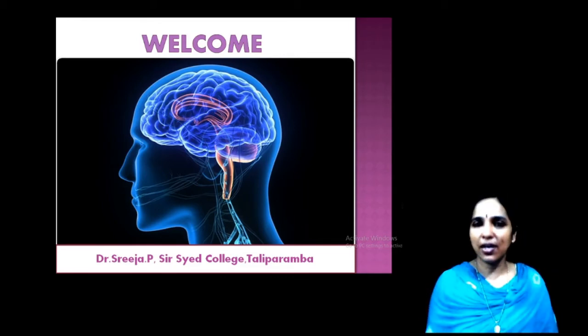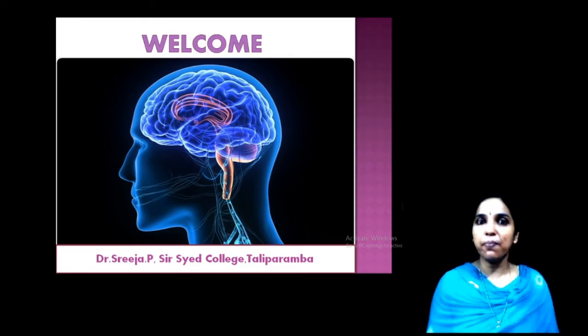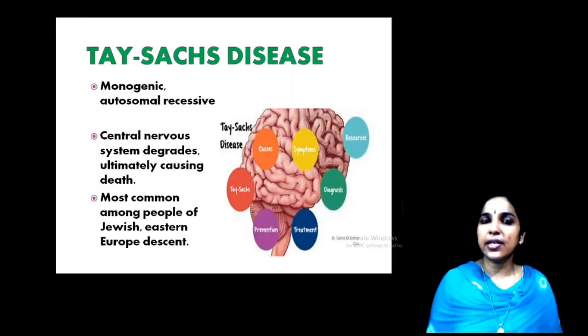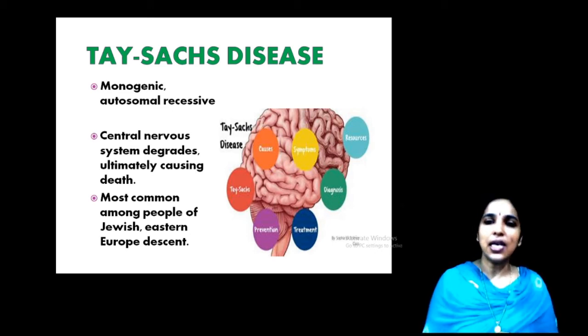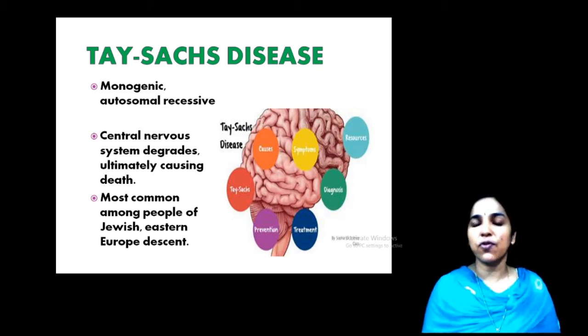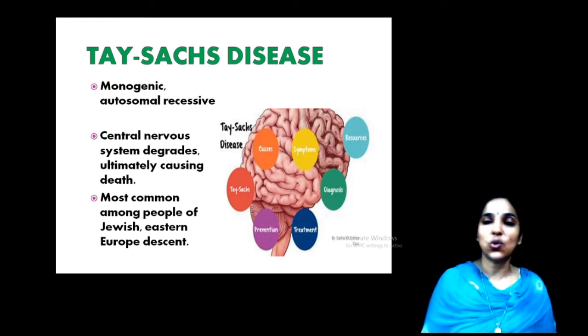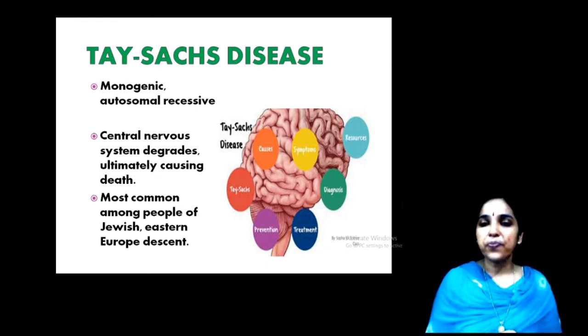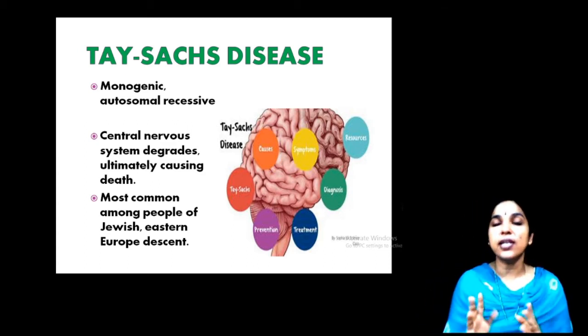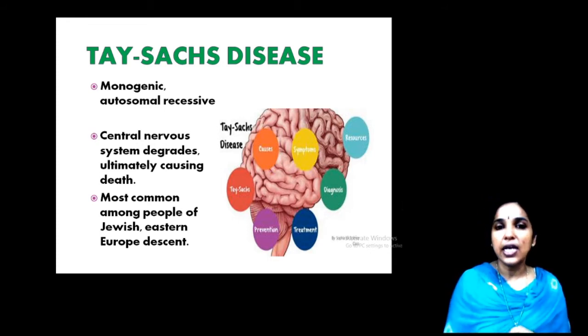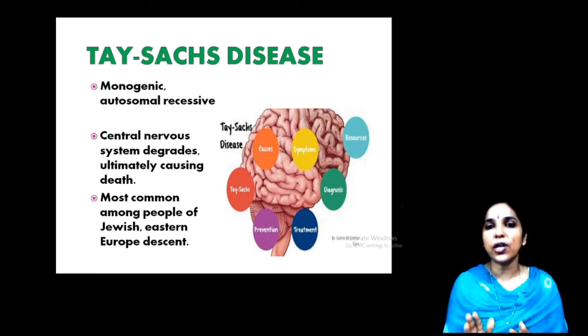So, today we can discuss another very important genetic disorder, that is Tay-Sachs disease. By looking at this first image itself, you can see which part of the body or which organ this genetic disorder is affecting. Tay-Sachs usually affects our central nervous system. That is why it is very important and a very severe disease. The central nervous system is very important in our body.